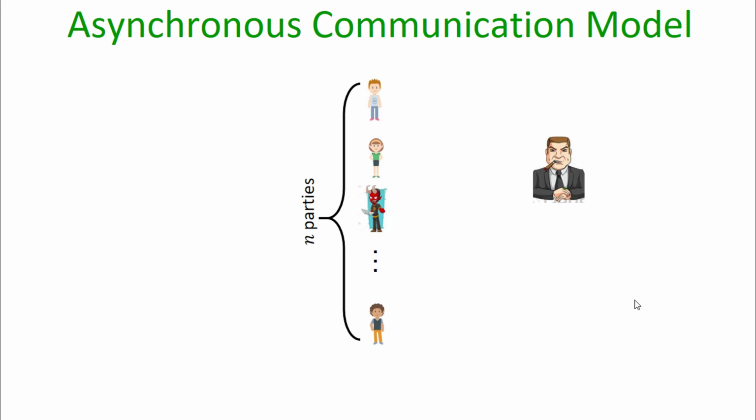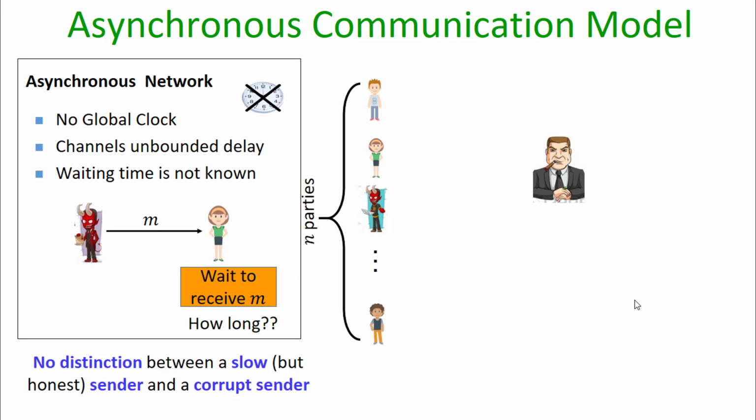So now let me say something about the asynchronous communication model. In the asynchronous communication model, the parties do not have a global clock. Each party has its own local clock and the parties are not synchronized by any global clock. And the communication channels among the parties can have unbounded delay. The only guarantee in the asynchronous model is that if any message is sent by a party, it will be eventually delivered to the intended receiver, but it can be delayed by an arbitrary amount.